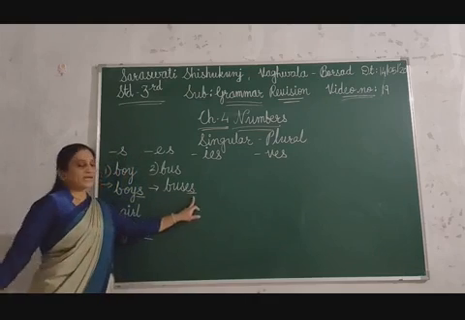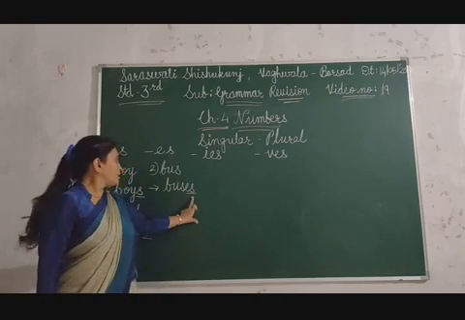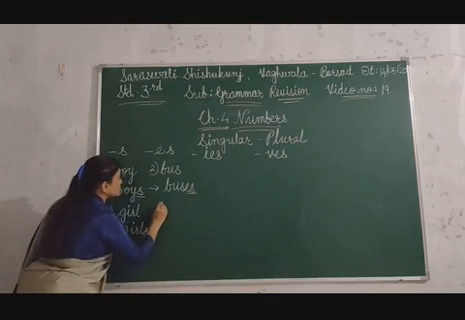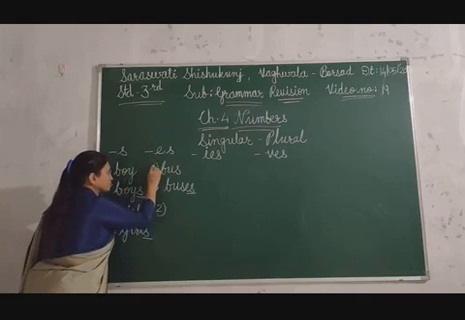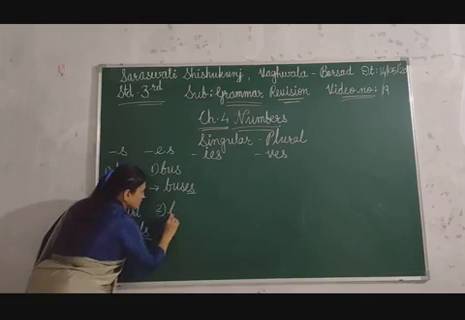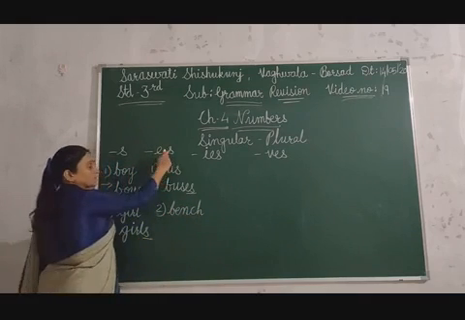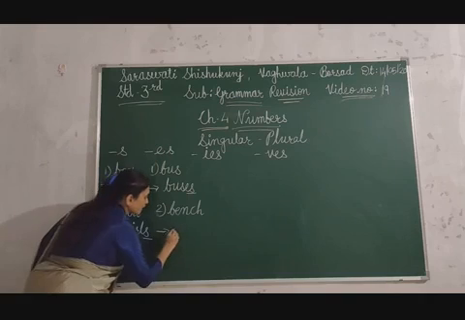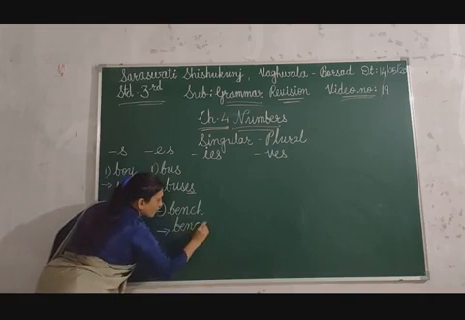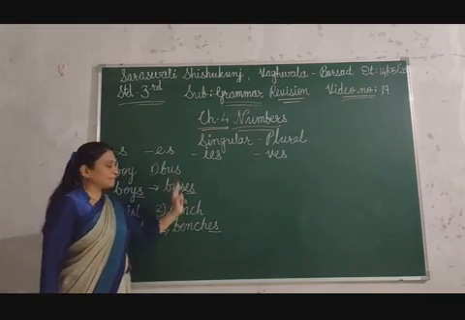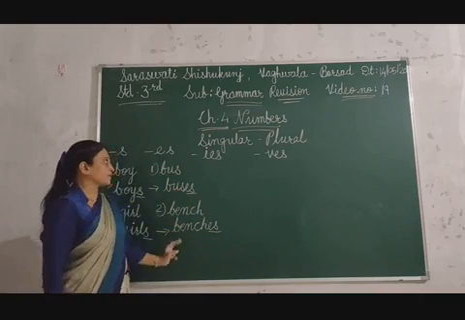Buses. Then you can make the plural form of buses. Now the second one is bench. Here you have to add es, then you can make the plural form of benches. By adding es, you can make the plural form of these words.